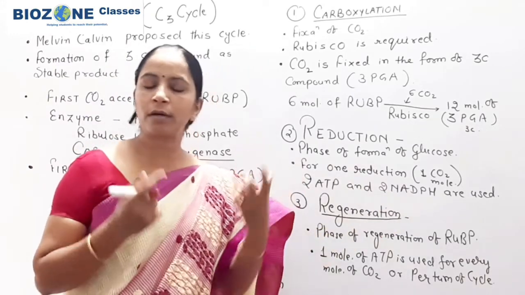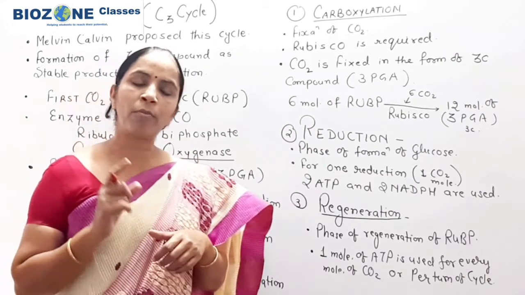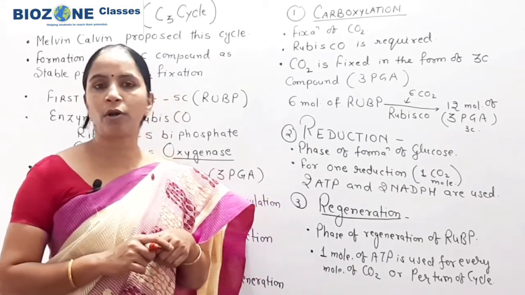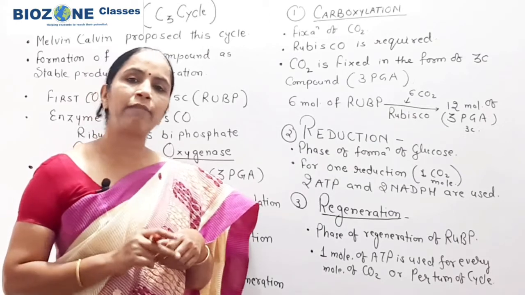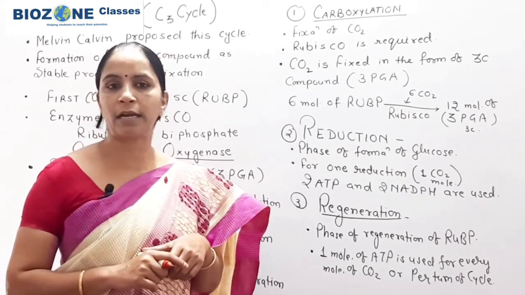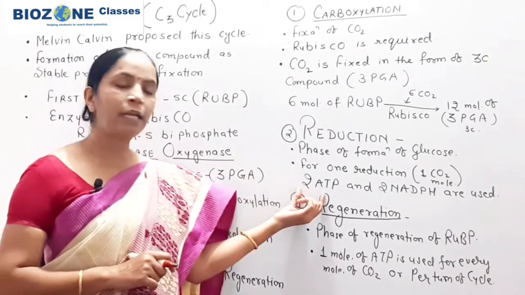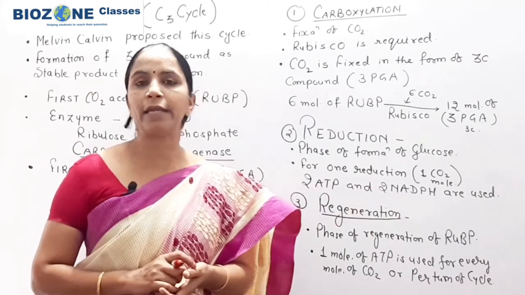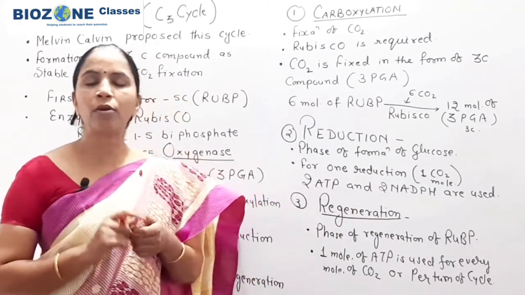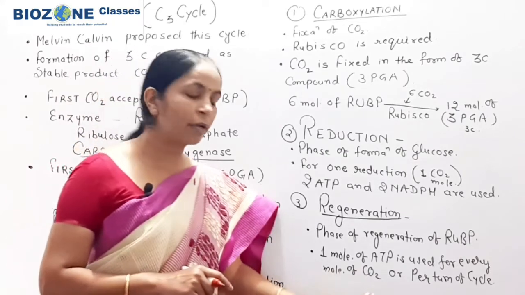If the question is asking for the formation of glucose, so one molecule of glucose, 6 turns of the Calvin cycle take place. For 6 turns of the Calvin cycle, 18 ATP and 12 NADPH are required, and then only one molecule of glucose is formed. So this part you remember.